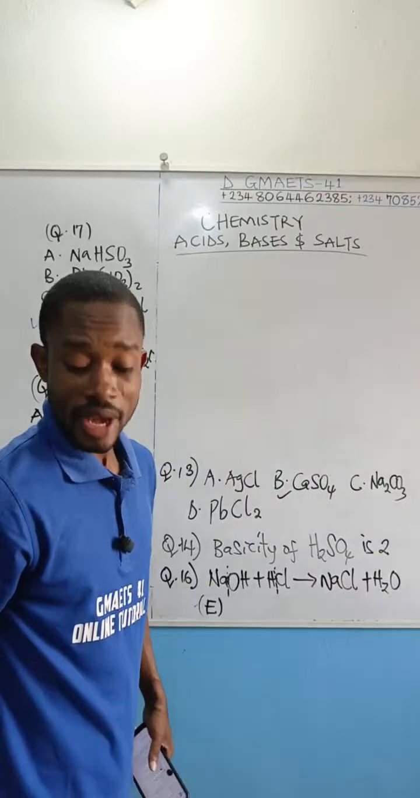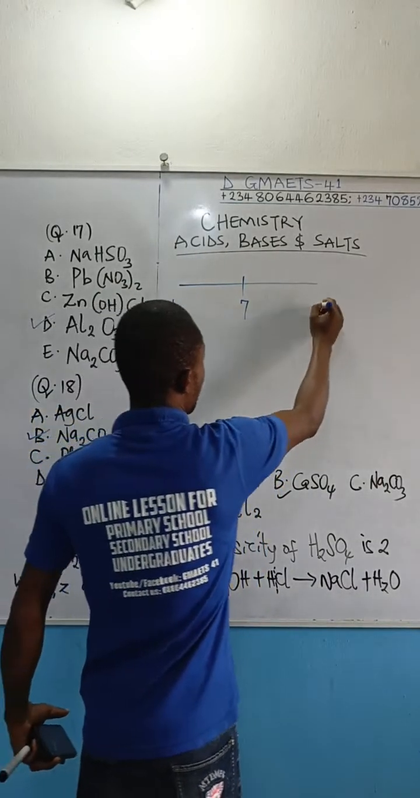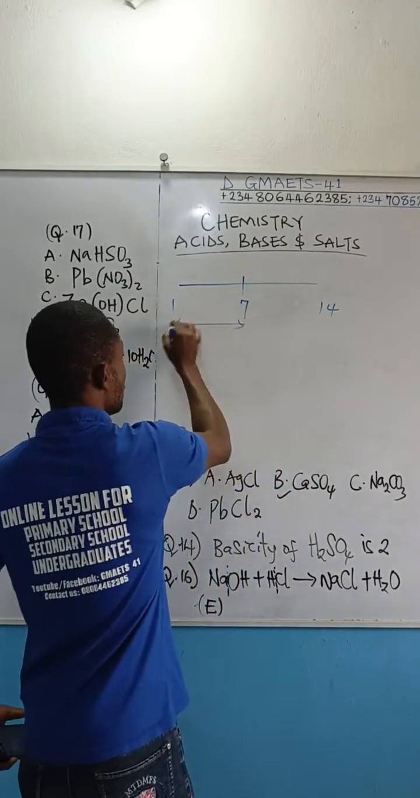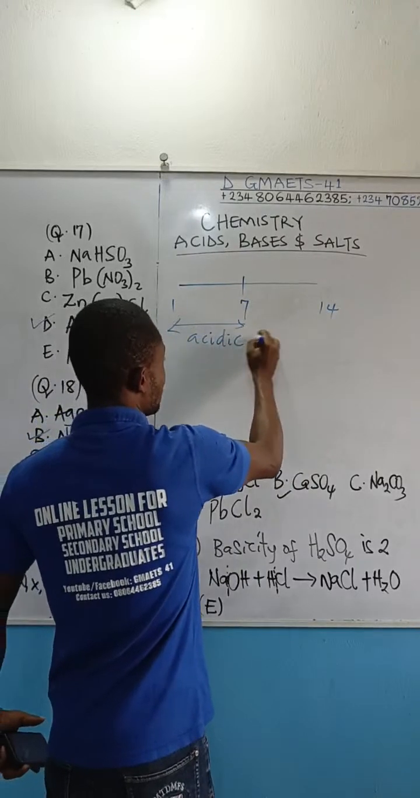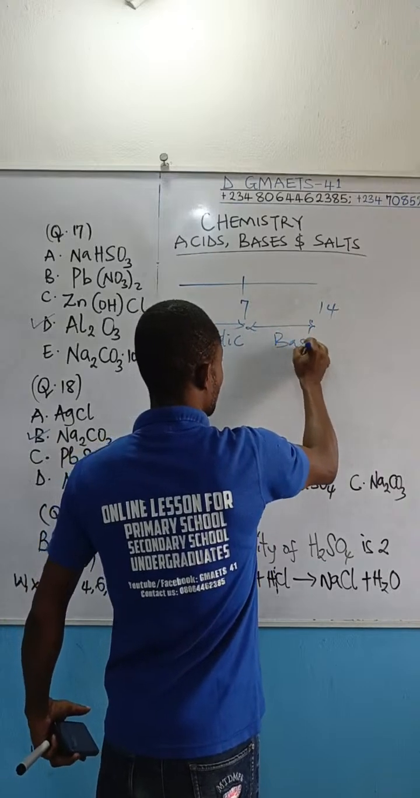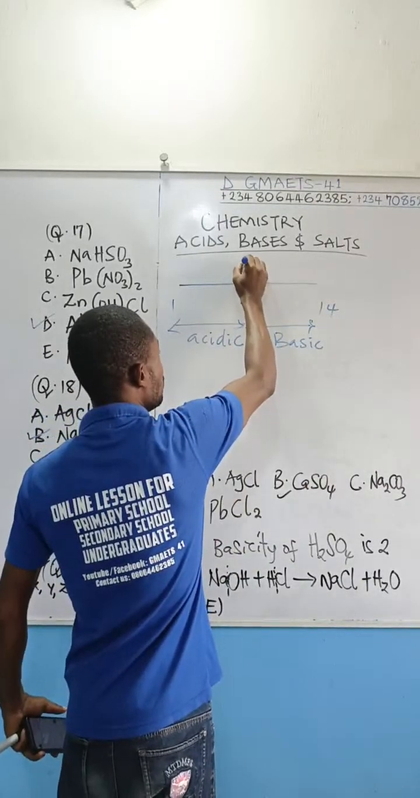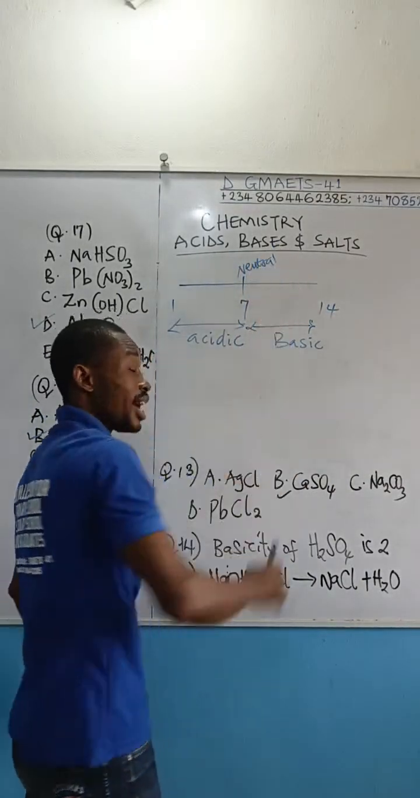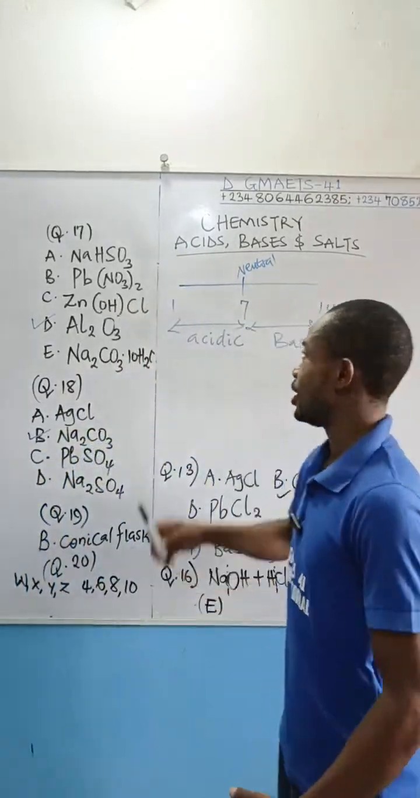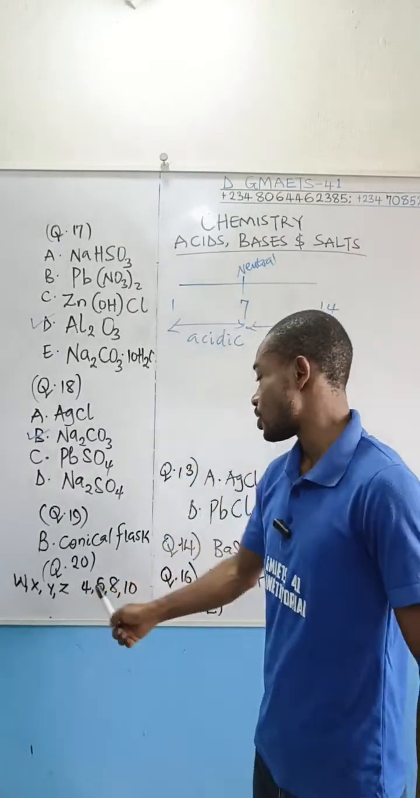Let's draw the pH scale from 1 to 7 to 14. Here is the acidic medium, and this part is basic. Any number from 1 to before 7 is acidic, 7 is neutral, and just after 7 to 14 is basic, which means that Y is a basic solution.